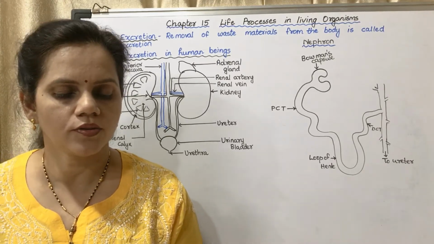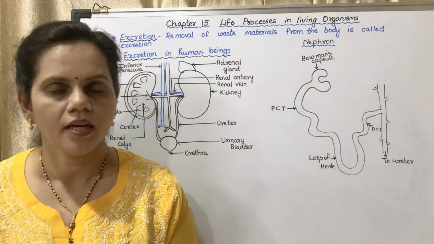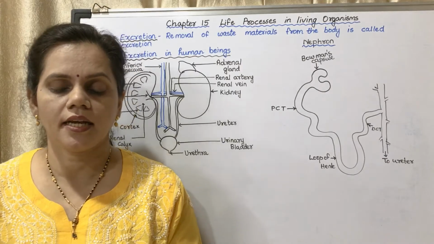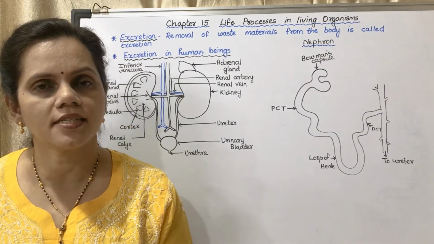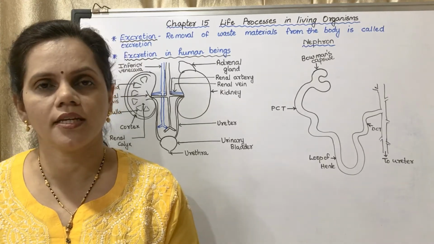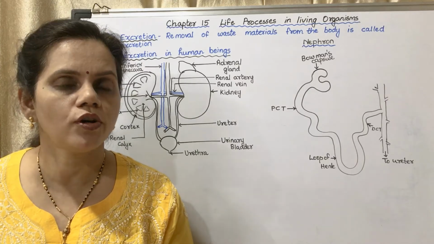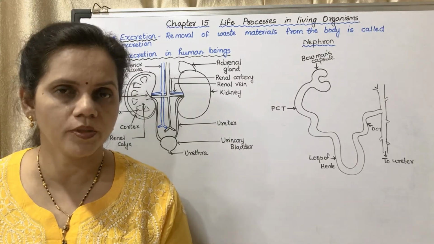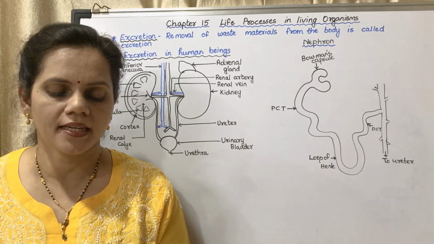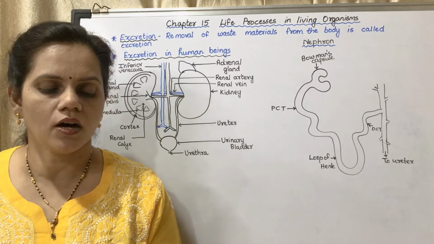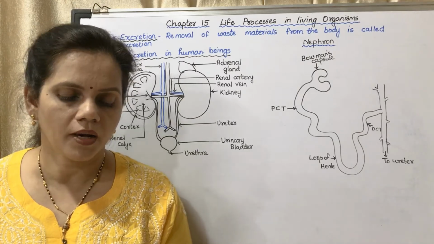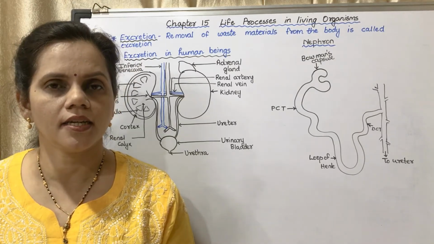Next is fruits and flowers, which fall off after a certain period of time. Due to aging, as the age of the flowers and fruits increases, the supply of food to those regions is stopped, so they are shed off from the plant body. Substances like resin, gum, etc. are given out of the plant body. So these are the waste products of the plants which are given out of the plant body. So this is about excretion in plants.